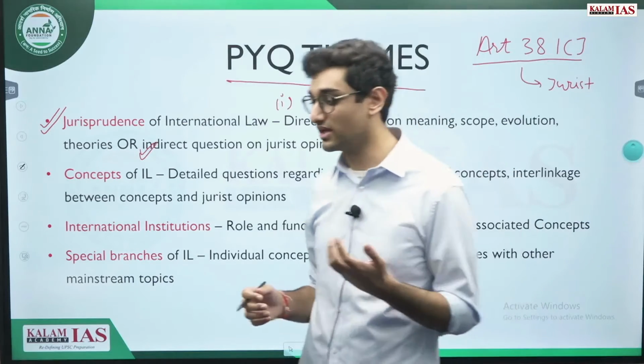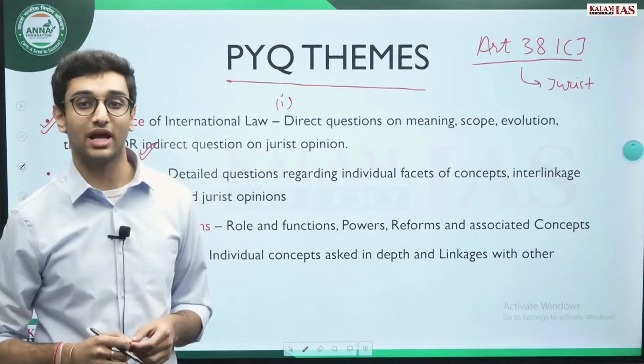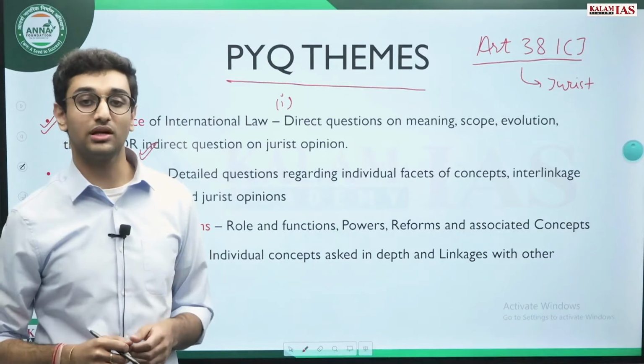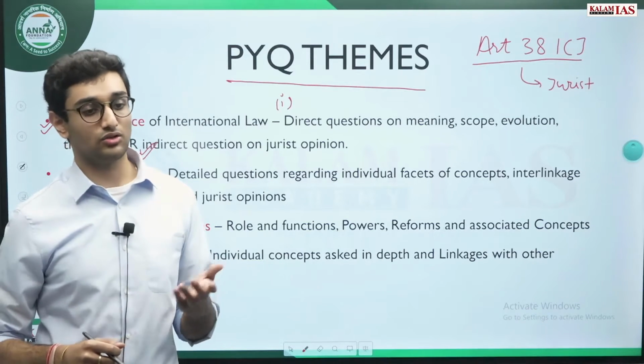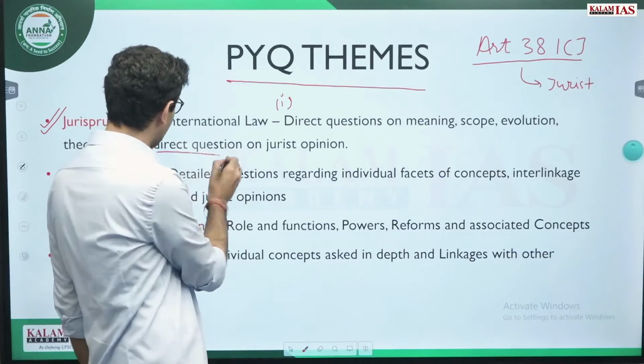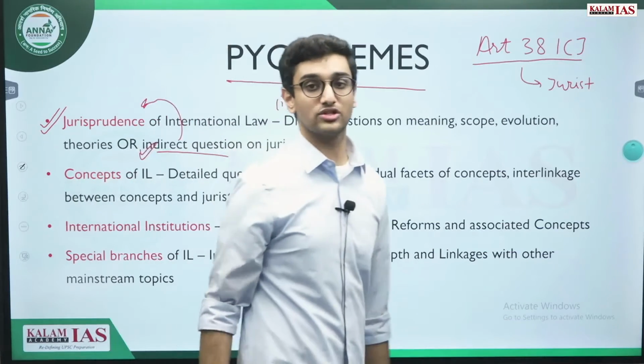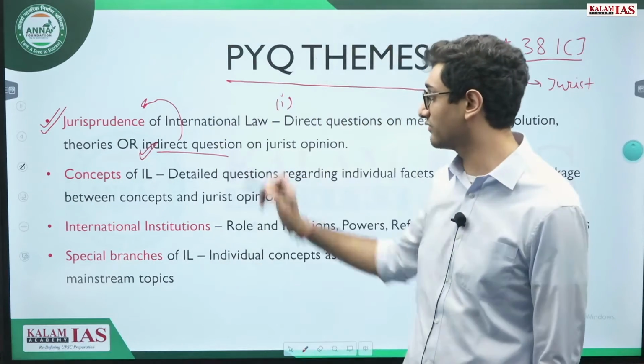For instance, there is a very common question that international law is merely positive morality. This was a statement given by the jurist Austin, and UPSC asks us to critically analyze the statement. So basically it is an indirect question relating to jurisprudence. So these are the 2 types of questions that are asked in the first theme.